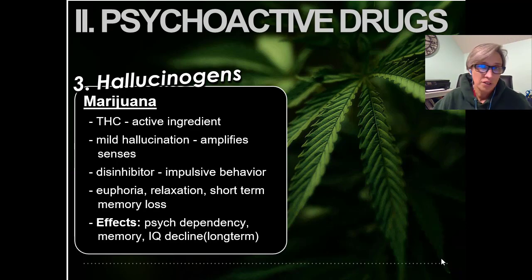Some states and countries are relaxing their controls on marijuana, and it can be used for medical purposes to relieve pain and nausea associated with such things as AIDS and cancer. In these cases, the Institute of Medicine recommends delivering THC with medical inhalers. That way you don't have to smoke it because, like cigarette smoke, marijuana smoke can damage the lungs.